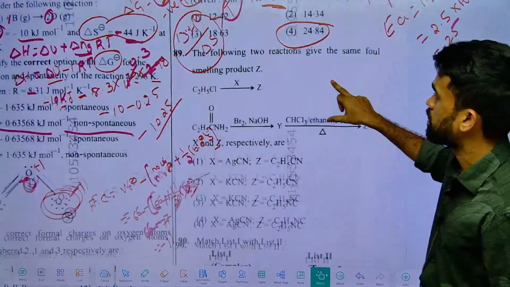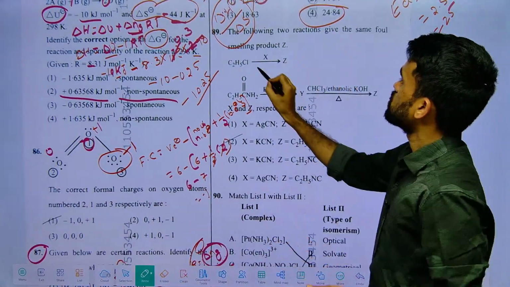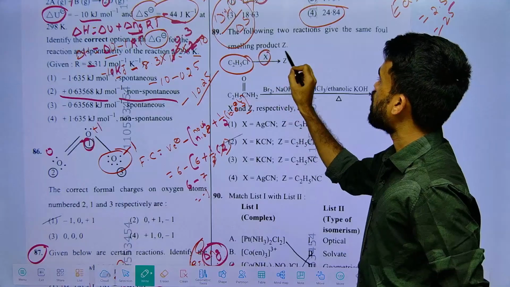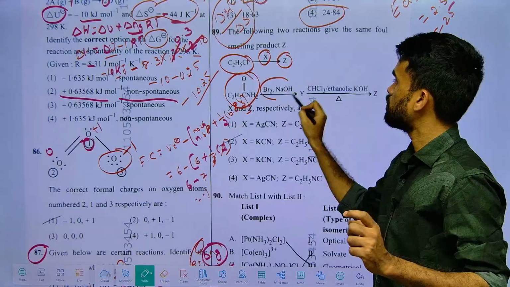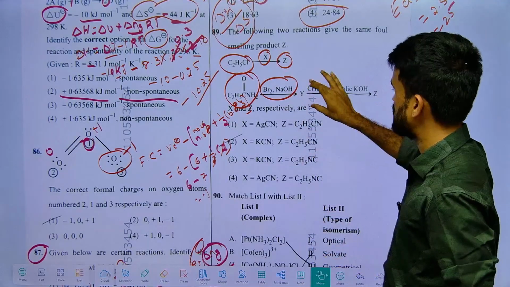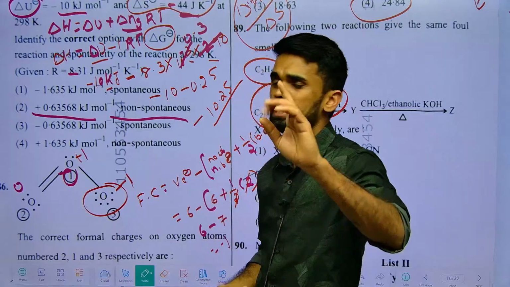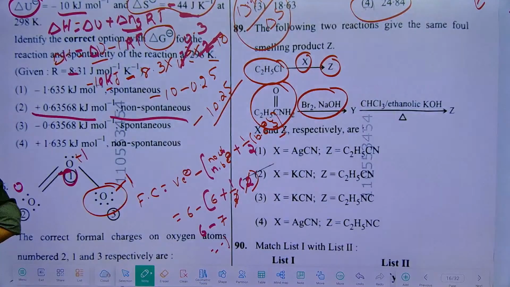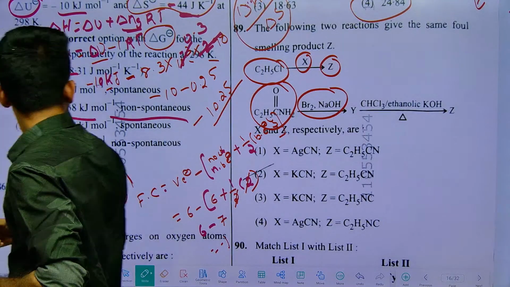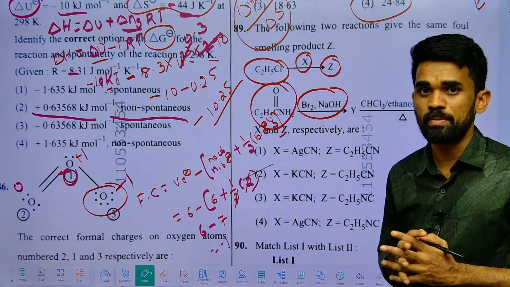Next, last two questions we have. Yeah, let us finish this. So ethyl chloride treated with X forming Z. Next, amide treating with bromine and NaOH. This is Hoffmann bromamide degradation. Every year there will be at least one question related to Hoffmann bromamide degradation.